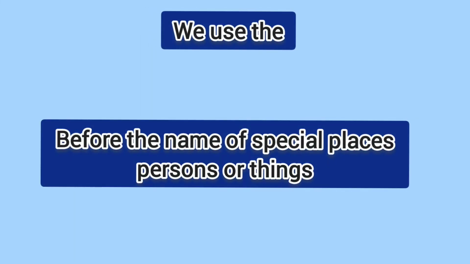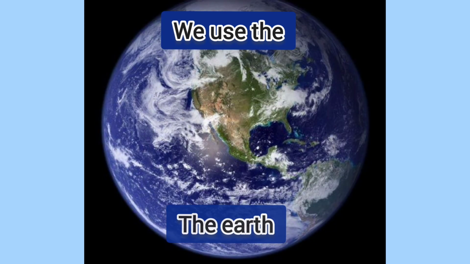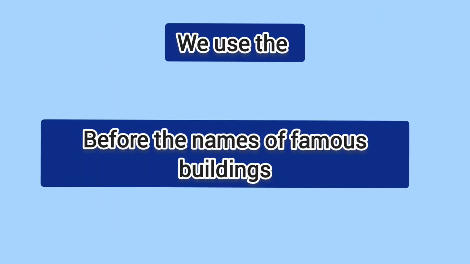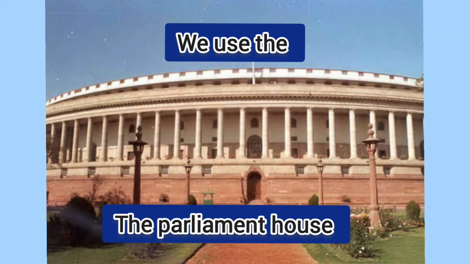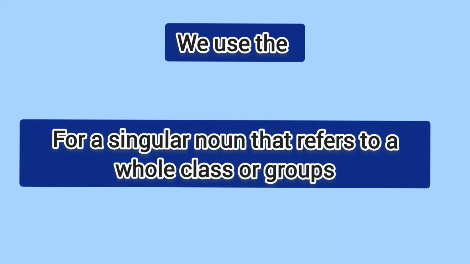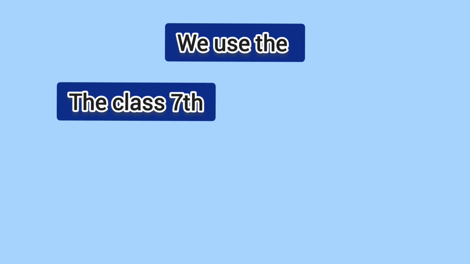We use the before the name of special persons, places and things like the President of India, the earth. Before the names of famous buildings, the Taj Mahal, the Red Fort, the Parliament House. For a singular noun that refers to a whole class or group. For example, the Hindus, the Sikhs, the class 7th.